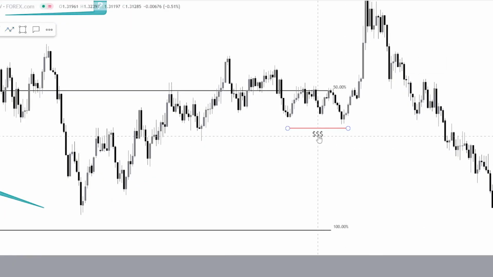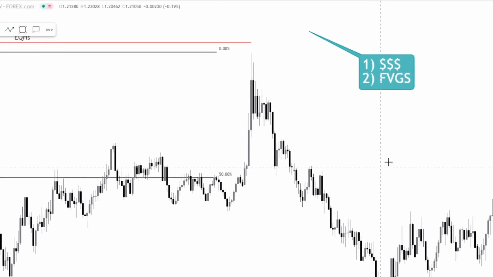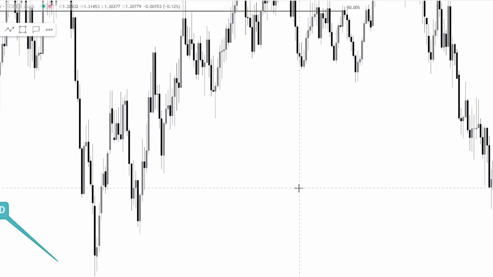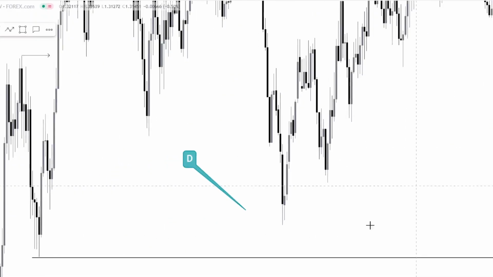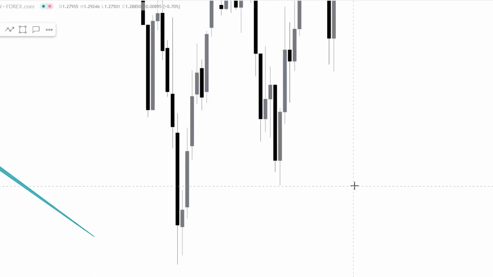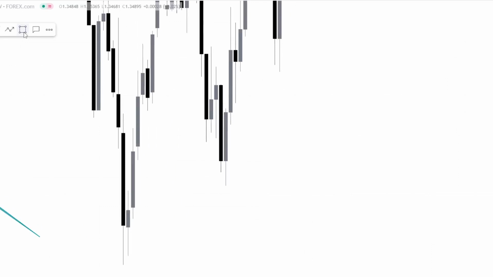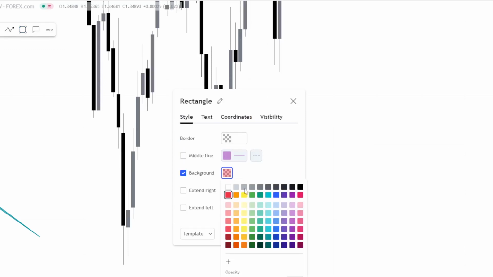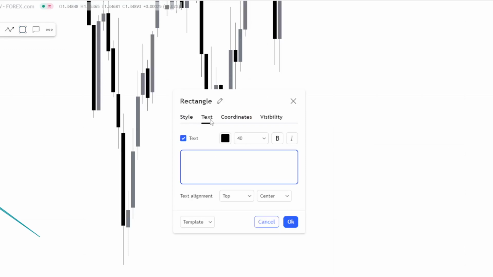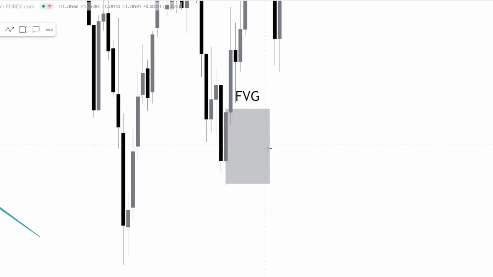What's the second reason price wanted to go down? Well, fair value gaps, inefficiencies in price. So let's see what we have over here. We're going to have to zoom into price a little bit to see that in more detail. We see a fair value gap in the discount in this region over here. So this is a fair value gap in price. If I just highlight that, shade that in gray, this gives us our fair value gap in price, right?